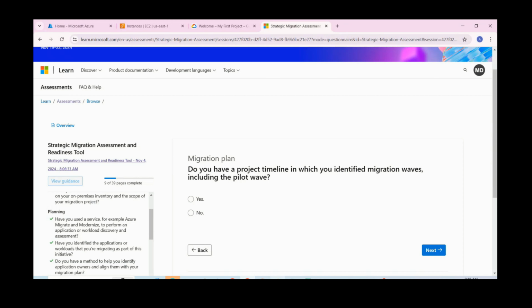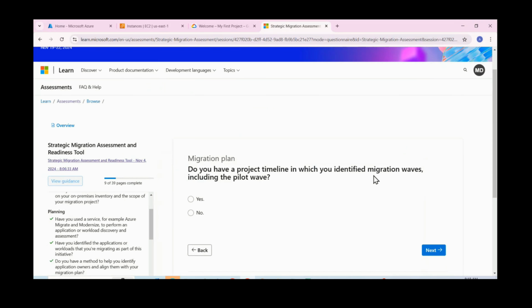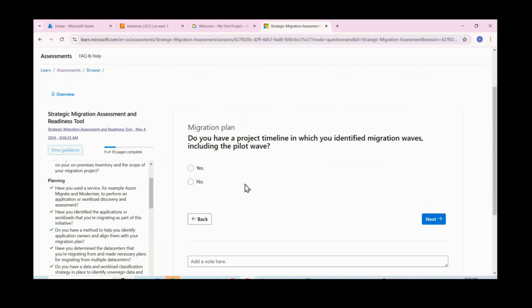If you want to move some servers, let us see here, a three-tier architecture: web servers, app servers, DB servers. First we need to identify dependencies. Is there any network or other issues and dependencies? First we need to identify. Based on that, we can create some group waves. Waves are nothing but a group of servers. Okay. Now let us see.